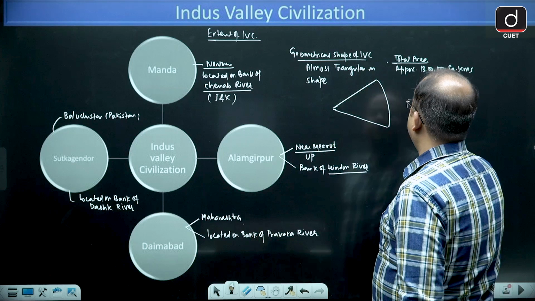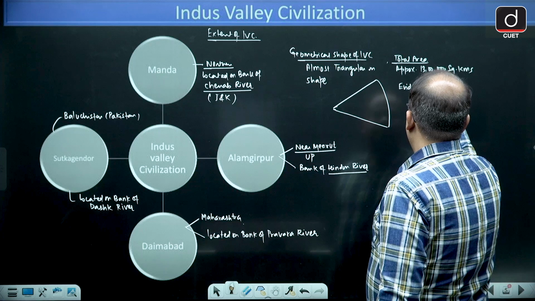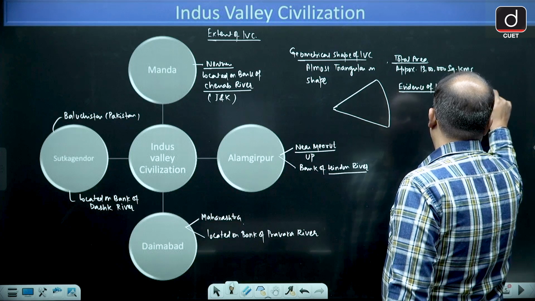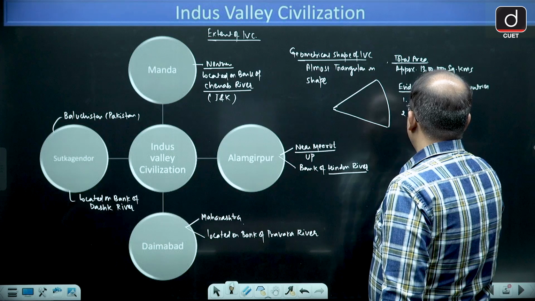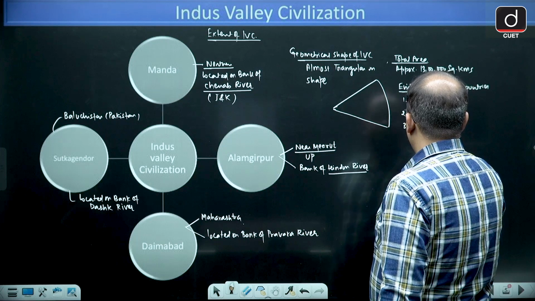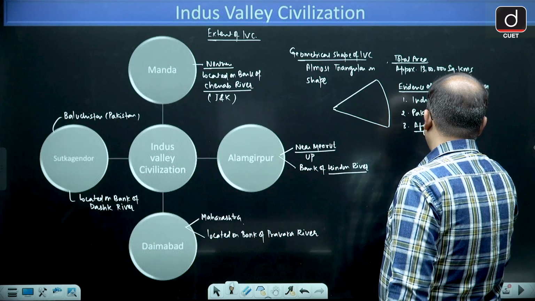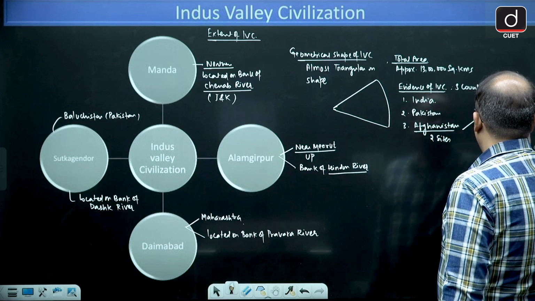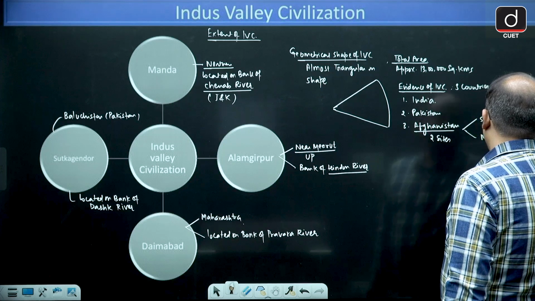Evidence of Indus Valley is found from 3 countries. Which are those countries? First of all, India. Then you have Pakistan, and 2 sites are found from Afghanistan. One is called Bcie and another is called Mundikak.